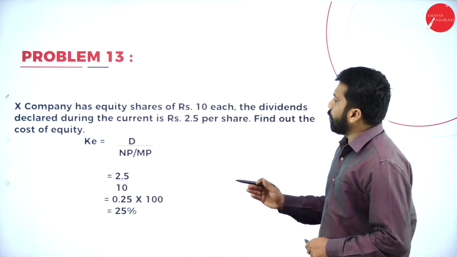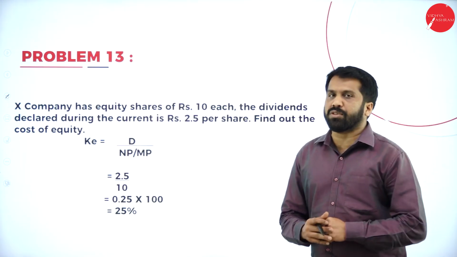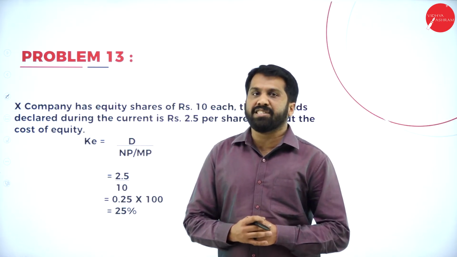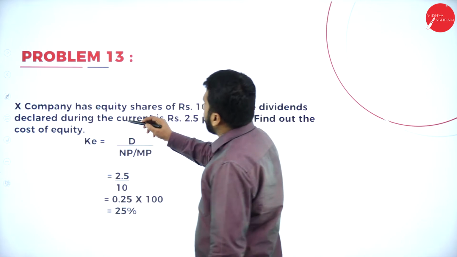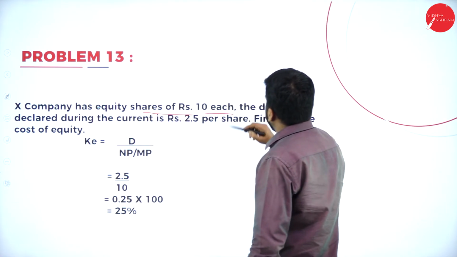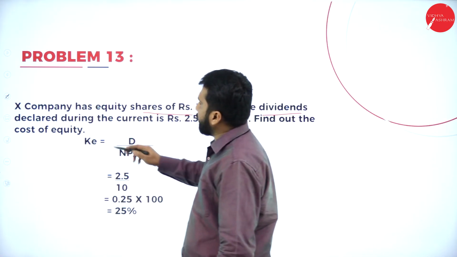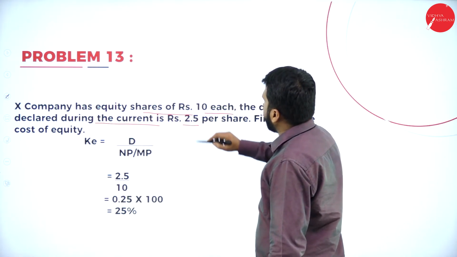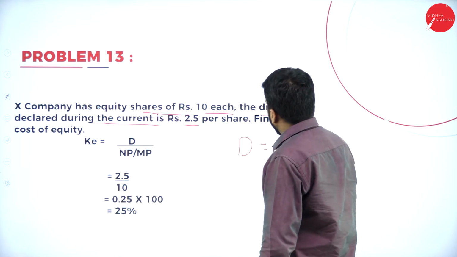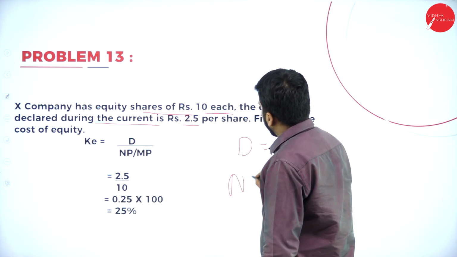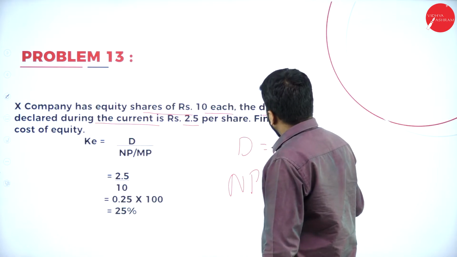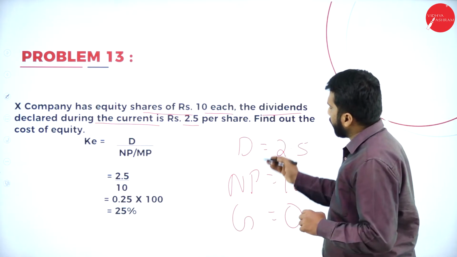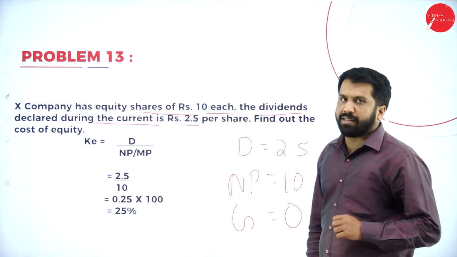Now, I'll go for the first problem, the easiest one, which will not take much time. We'll solve each problem in 5 minutes. X company has equity shares of rupees 10 each. The dividend declared during the current year is 2.5. What is the dividend? 2.5. What is the net proceeds? It is 10. What is the growth? It is not given, so 0. So we got all the information.